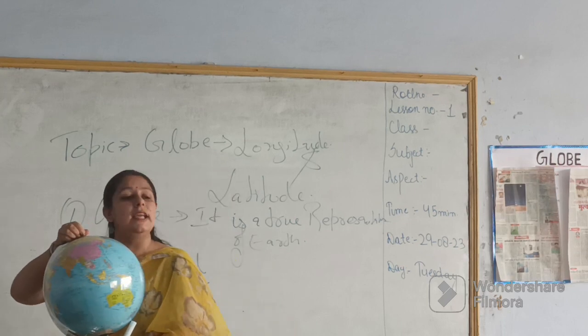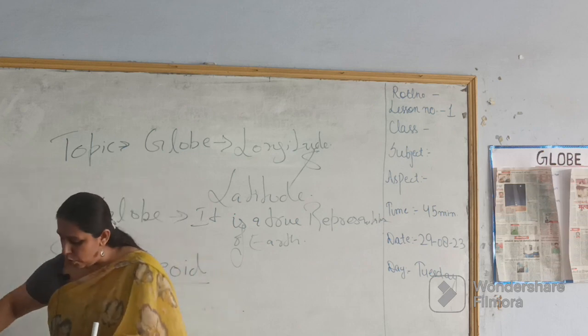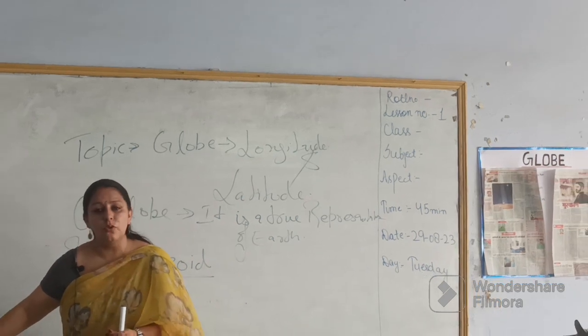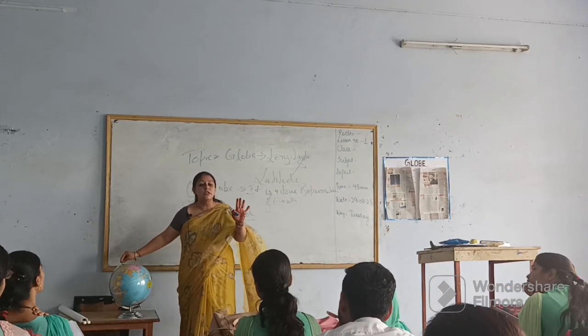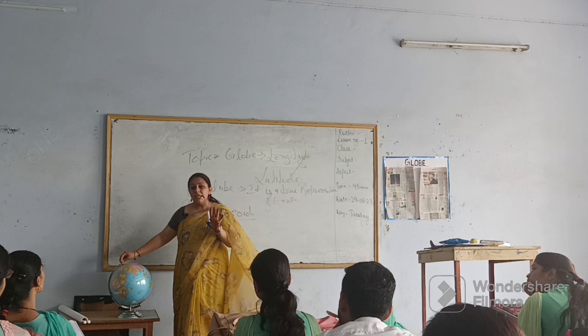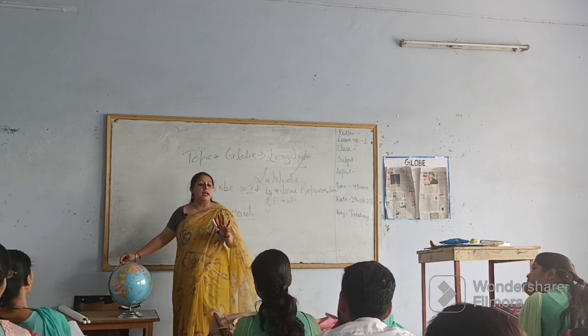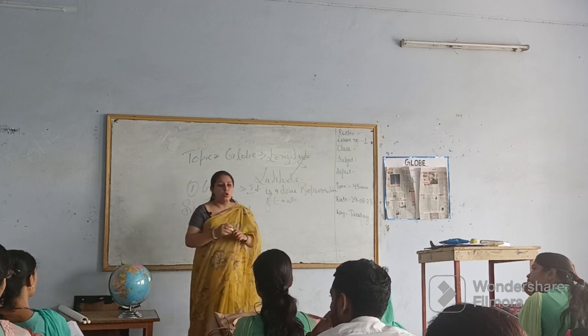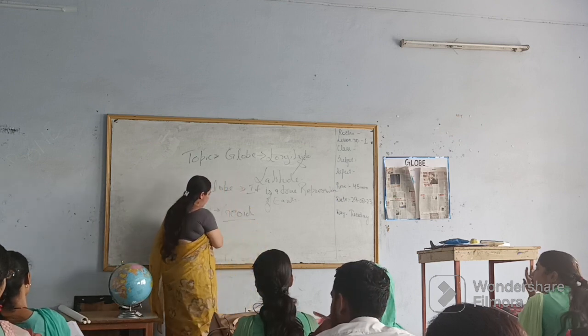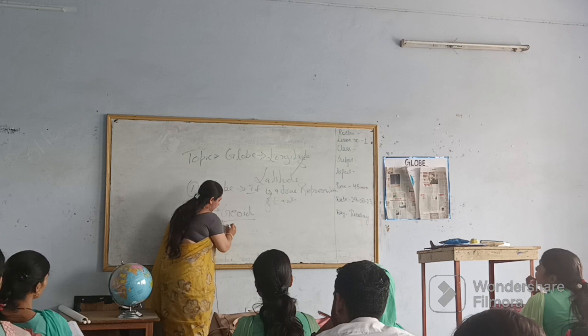And they are still in position. So with this we come to know that these axes are not actually present on the earth. These are imaginary lines, or imaginary axes. So one thing, the globe has axes.